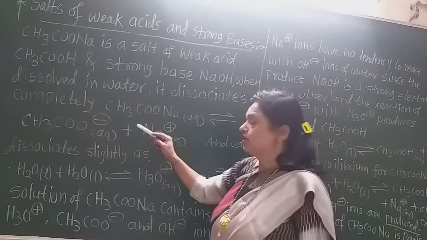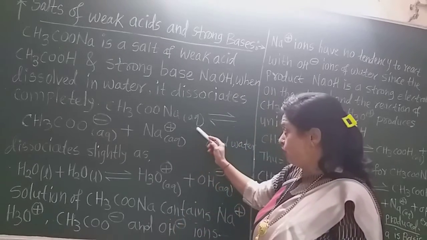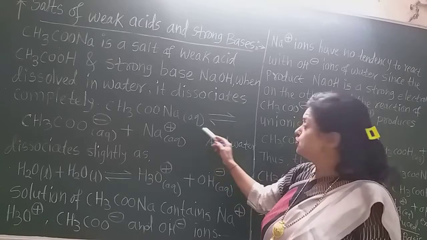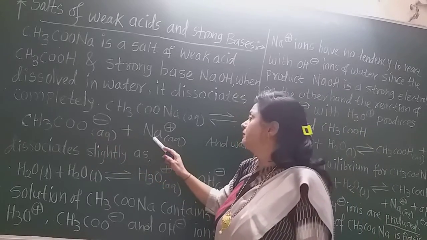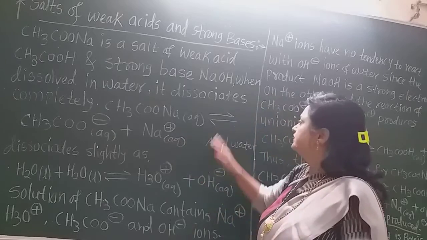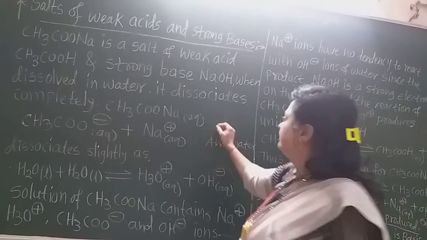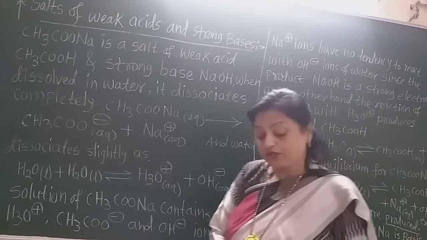So how does this sodium acetate dissociate in water? When it dissociates, it forms CH3COO minus aqueous plus Na plus aqueous. This arrow must be a one-sided arrow; there is a mistake in the text, but it dissociates 100%.